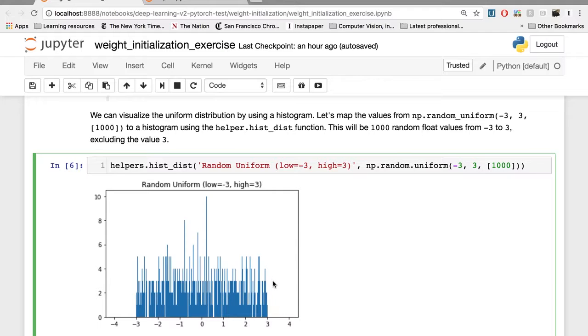By picking the initial weights of a model from a distribution like this, we're incorporating some randomness that should help our model train. And we can still set some constraints on which values our weights take. Now that we've seen a uniform distribution, let's see how well our model trains if it's initialized with uniform weights, where I'll set the low value to be 0 and the high value to be 1.